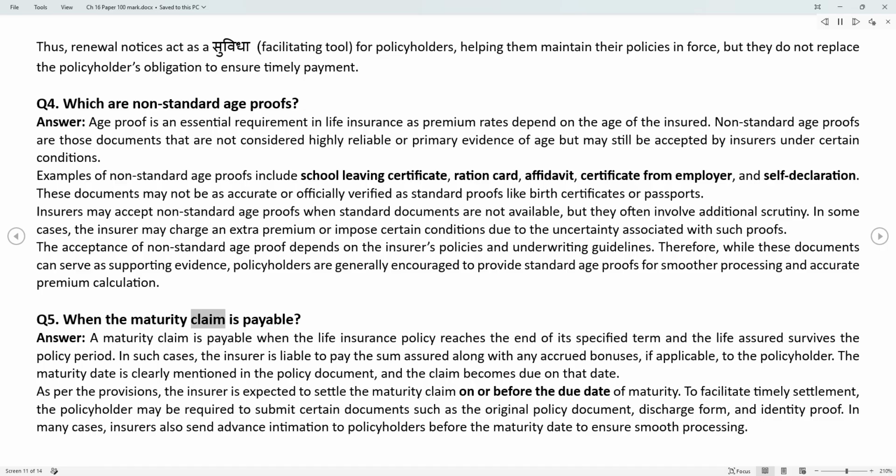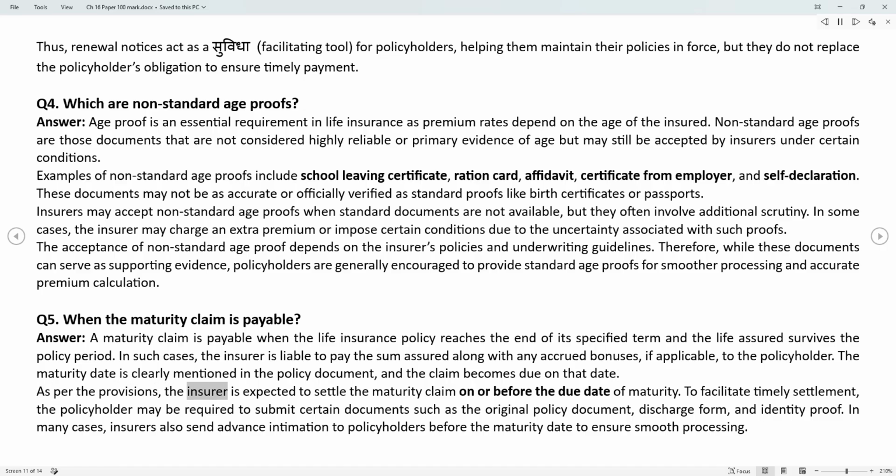Q5. When is the maturity claim payable? Answer. A maturity claim is payable when the life insurance policy reaches the end of its specified term and the life assured survives the policy period. In such cases, the insurer is liable to pay the sum assured along with any accrued bonuses, if applicable, to the policyholder. The maturity date is clearly mentioned in the policy document, and the claim becomes due on that date.